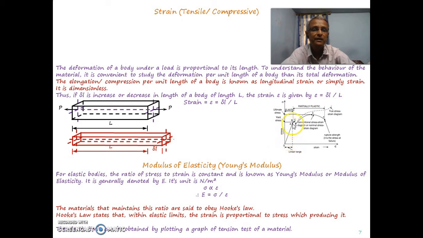Beyond point A, if you go on loading that material, the ratio of stress and strain is not constant. So up to this elastic limit, stress is directly proportional to strain, and that is Hooke's law. We'll go further on how to analyze a bar if it is subjected to either tensile force or compressive force.